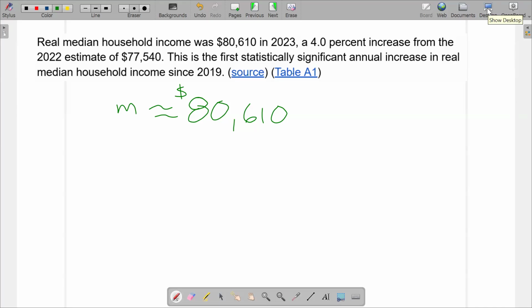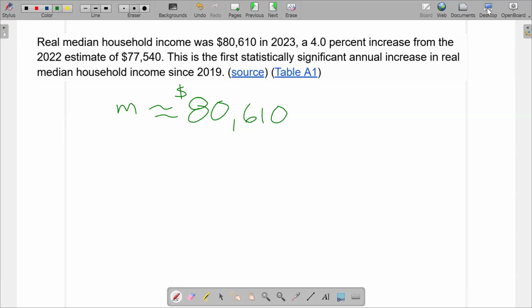So based on this sample, we think that in the population, the median household income is about 80,000 in 2023. Okay. Is it exactly that? Answer is no, because this is sample data, not population. Is it close to what's going on in the actual population? Pretty close. What does close mean? How close? That's where we need a margin of error to try and say how close we think it is to the actual population.